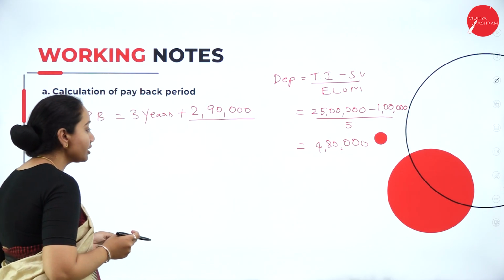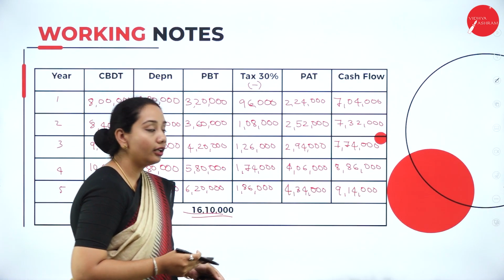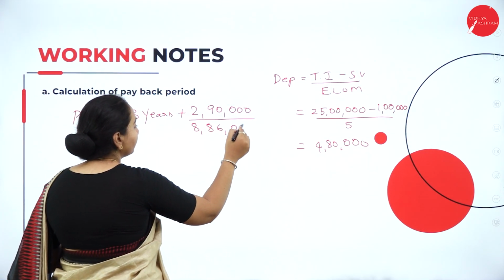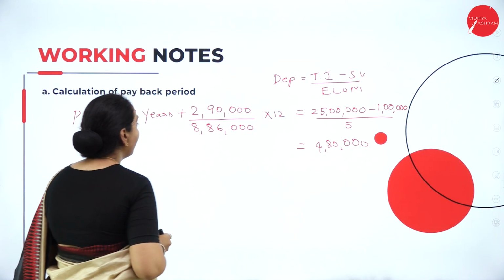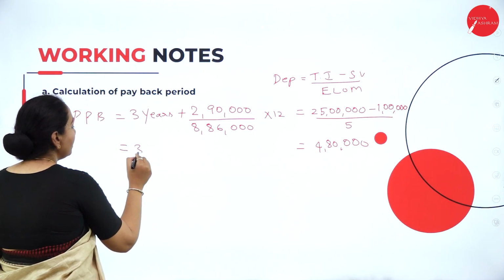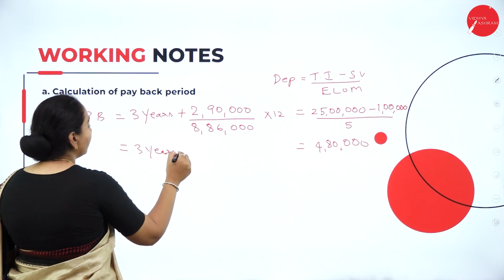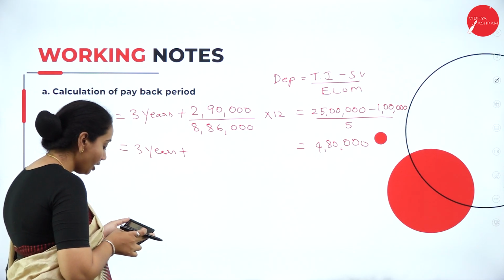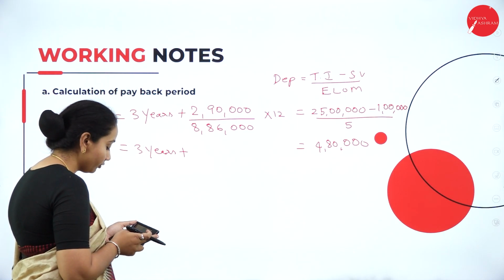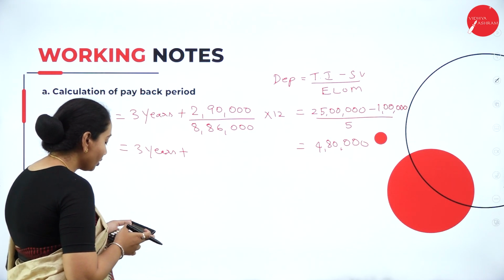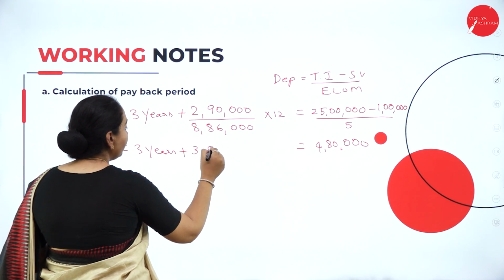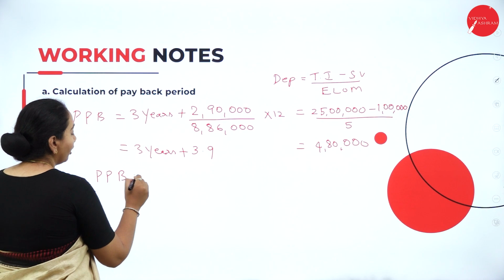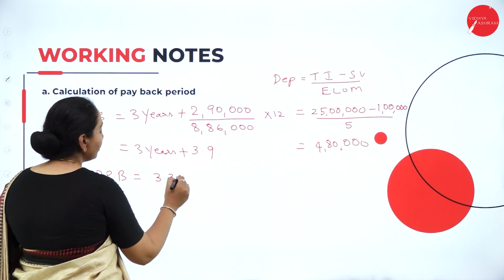So write 2,90,000 divided by the cash inflow for the 4th year, that is 8,86,000, into 12. So 3 years plus 2,90,000 divided by 8,86,000 into 12. We'll get 3.9. So overall the payback period is 3.39 years.